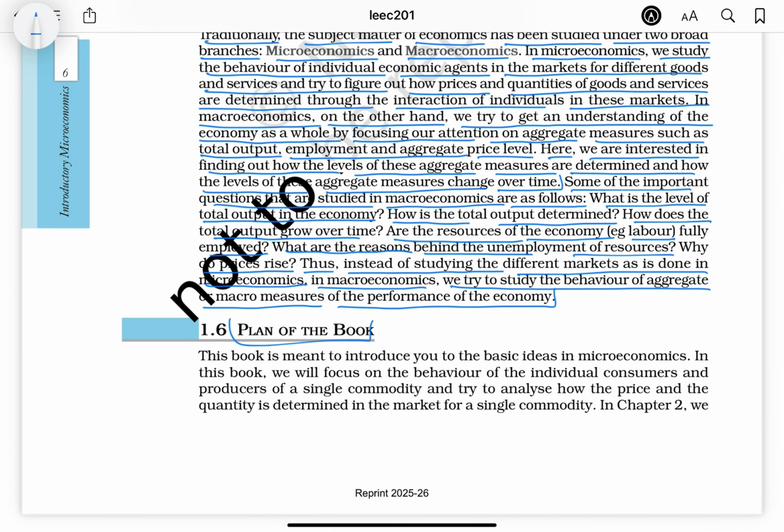Plan of the book. This book is meant to introduce you to the basic ideas in microeconomics. In this book, we will focus on the behavior of the individual consumers and producers of a single commodity and try to analyze how the price and the quantity are determined in the market for a single commodity. In chapter 2,